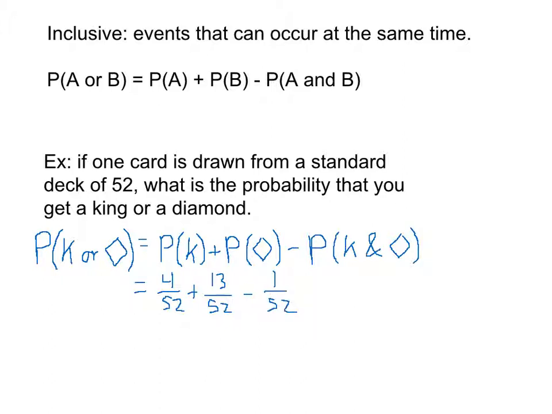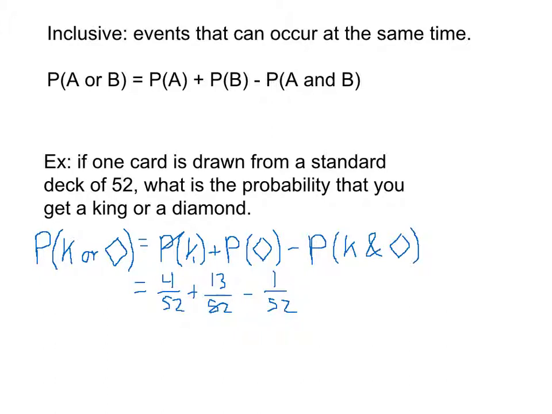And we'll simplify this in just 1 second, but before we do that, I want to talk about why this makes sense again. When I look at my first fraction here, the 4 in 52, that's because there are 4 kings out of the 52 total cards. The 13 in 52 for the diamonds, because there are 13 diamonds and there are 52 total cards. But in this 4, one of those 4 is the king of diamonds. In this 13, one of these diamonds is the king of diamonds. So I've counted it twice. So I have to subtract it away once.